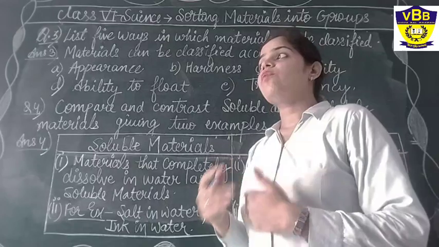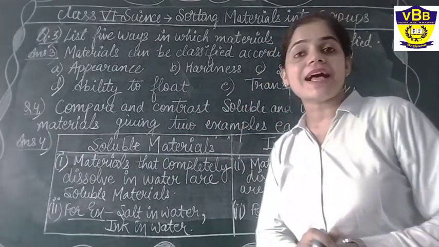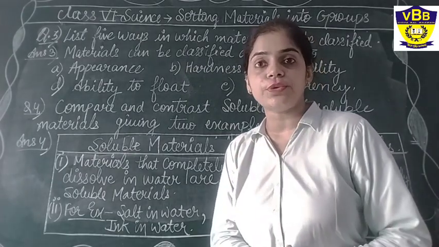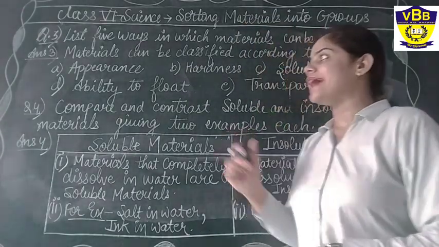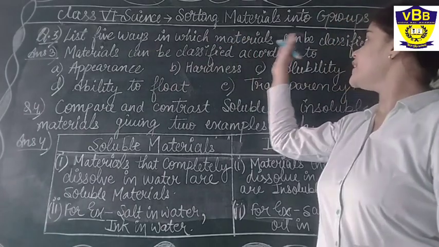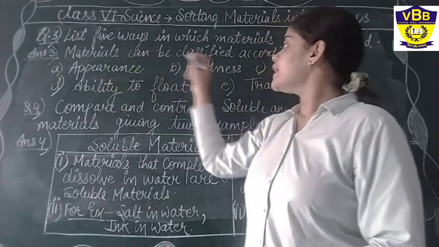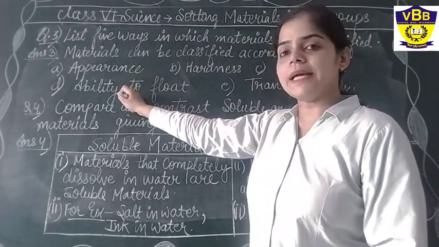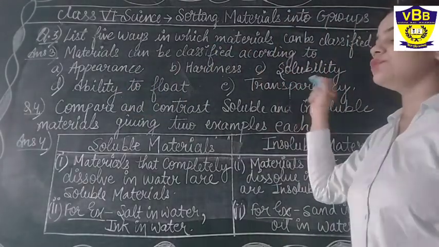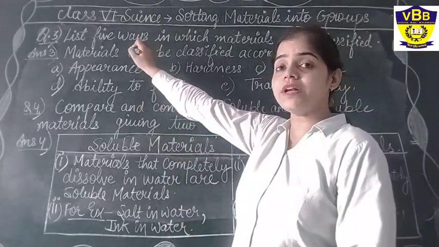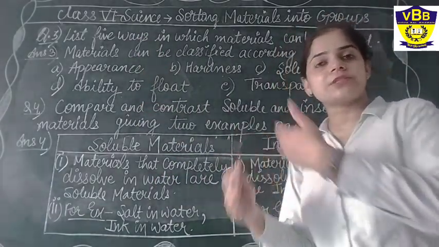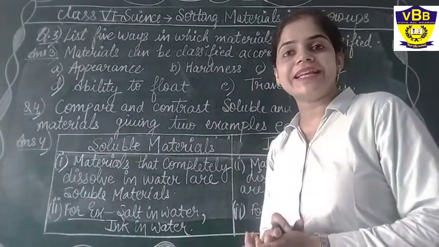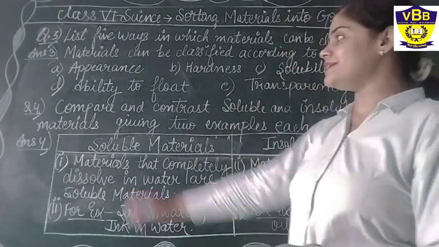Yes, beta. They are asking us the properties, how do we classify, and that I have already told you in the beginning of the video. Materials can be classified according to appearance, hardness, solubility, the ability to float, and transparency. Here we have only to list. We do not have to explain it further. While we are listing it, I hope you are clear with all these 5 properties.